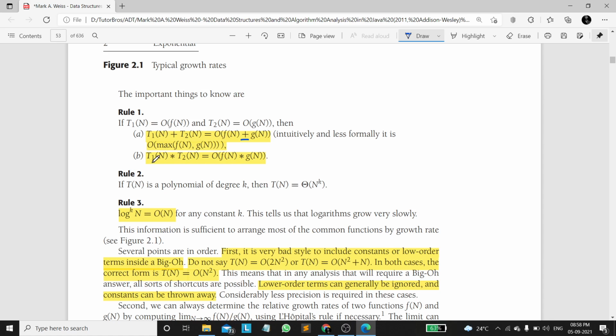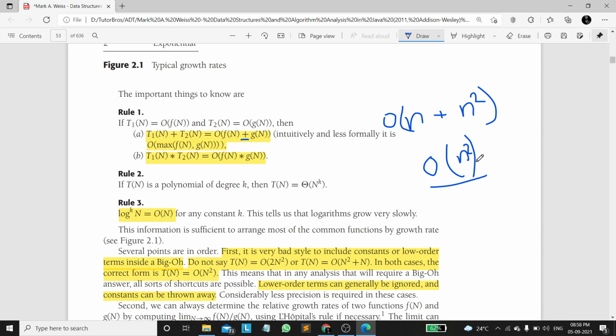For example, if f of n is n and g of n is n square, then is it better to represent big O of n plus n square, or big O of n square? As we are taking the upper bound, it is better to represent big O of n square, which is max of n comma n square.